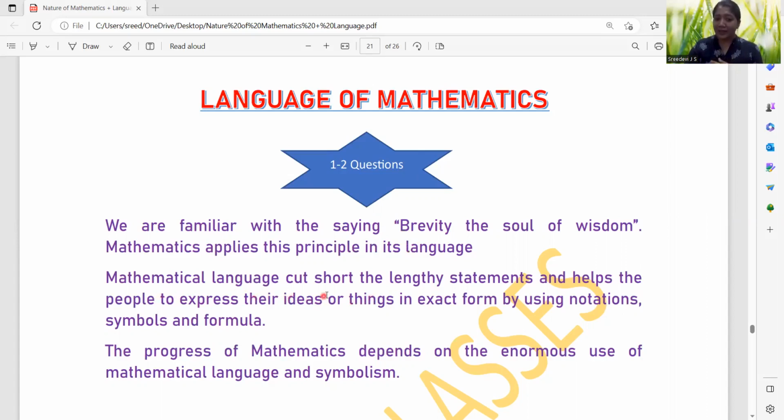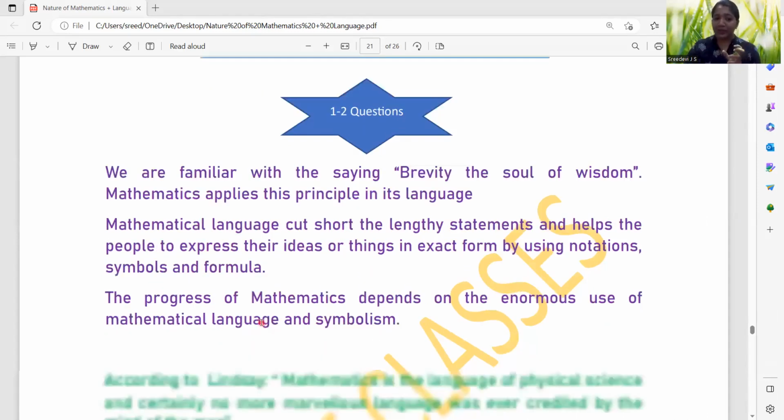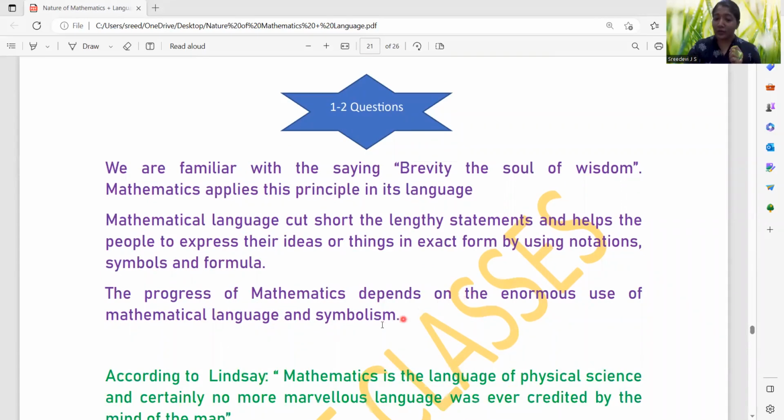Yes. So mathematical language cuts short the lengthy statements and helps people to express their ideas or things in exact form by using notation, symbols, and formula. Unlike the other subjects, maths is using a language which is in cut short form, right? And for lengthy statements, this is making that cut short form in order to give the exact idea. Okay. The progress of mathematics depends on the enormous use of mathematical language and symbolism. So it uses a lot of symbols, right? So that will be helping, and it depends upon the use of it. So in which area we are using the symbol, accordingly the relevance comes, right?